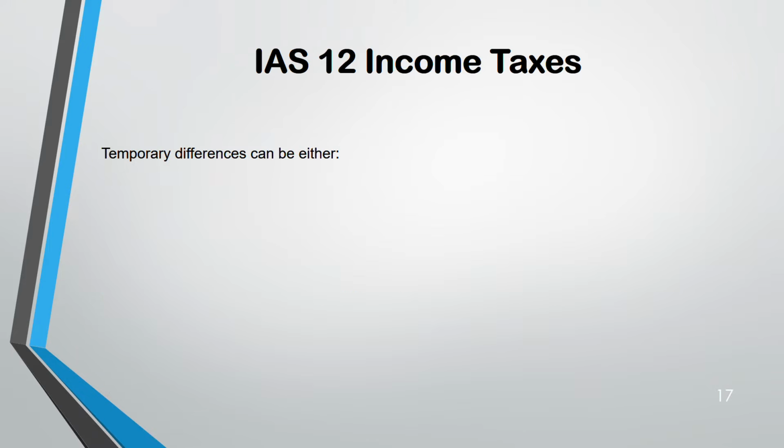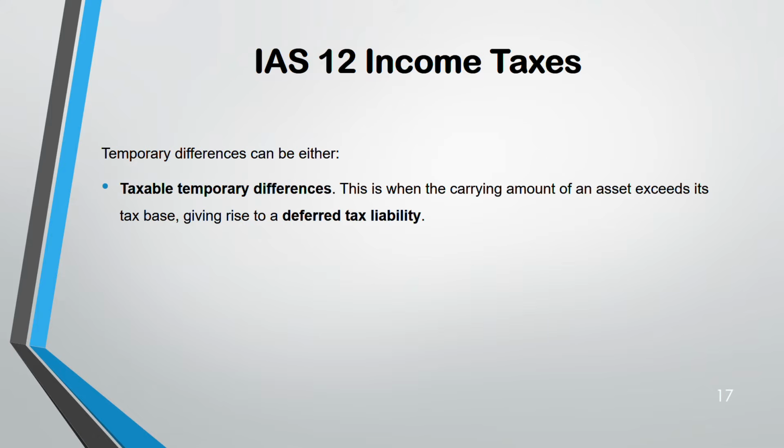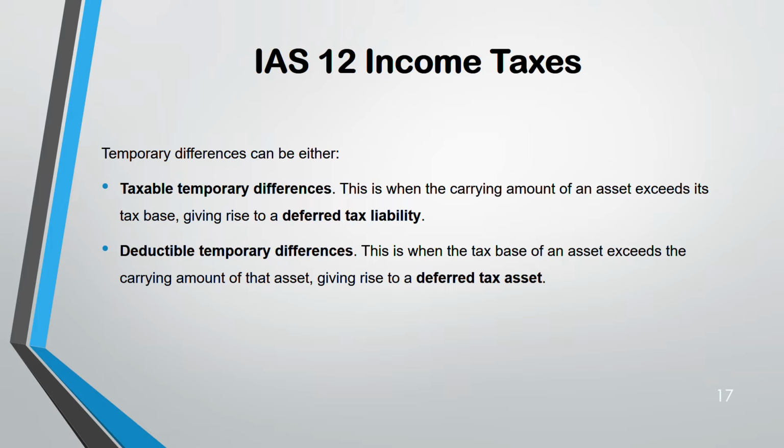Now, a temporary difference can either be taxable or deductible. Taxable temporary difference will give rise to a deferred tax liability. Deductible will give rise to a deferred tax asset. If you want to remember this: taxable liability, deductible asset, taxable liability, deductible asset. Remember it like that.